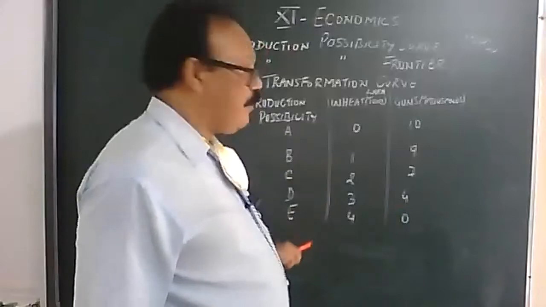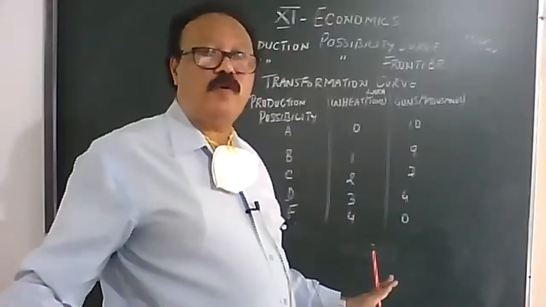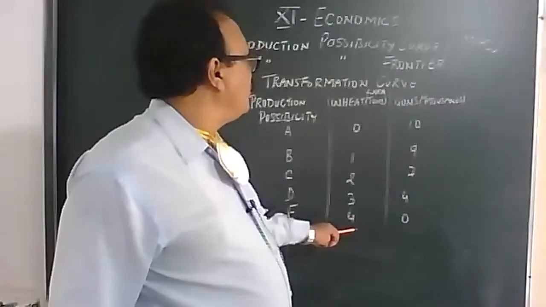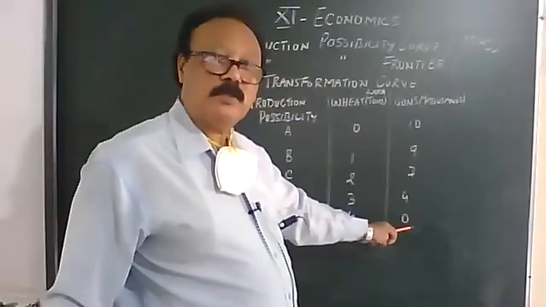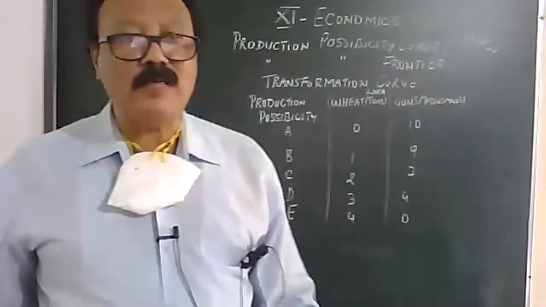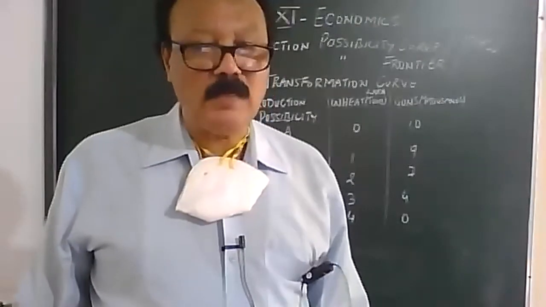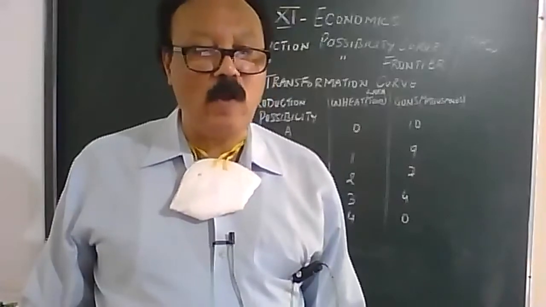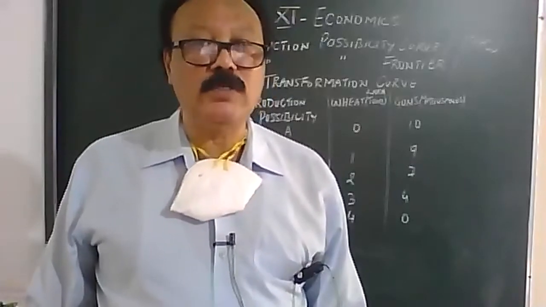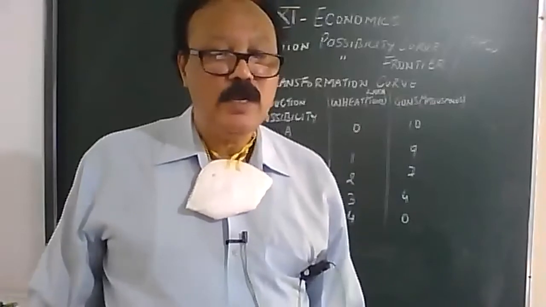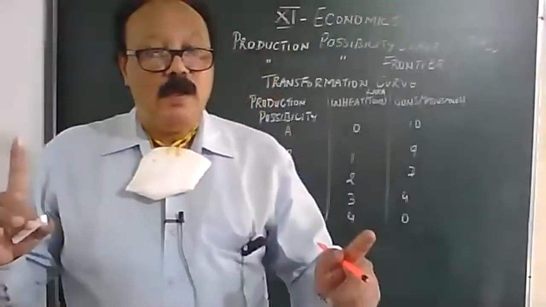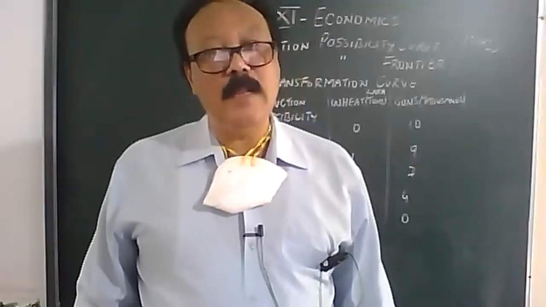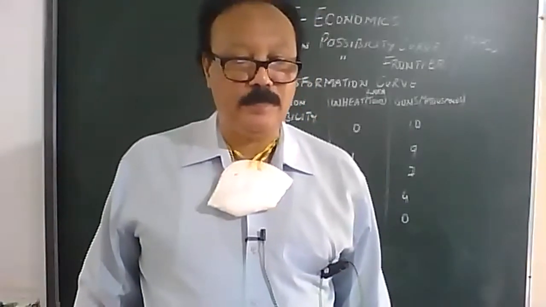And if we are in a peaceful atmosphere, we would go all for producing wheat, no guns. Now these are possibilities, combinations of two goods which an economy can produce with the efficient use of its limited resources and available technology.